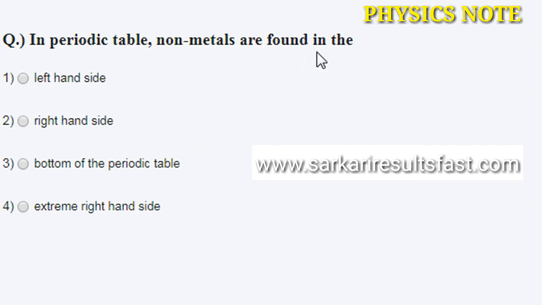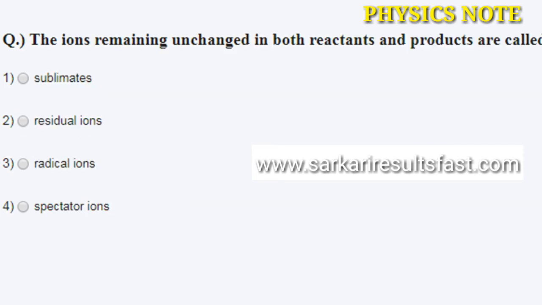And next, in the periodic table, non-metals are found on the left hand side, right hand side, bottom of the periodic table, and extremely right hand side. The correct answer is the right hand side.